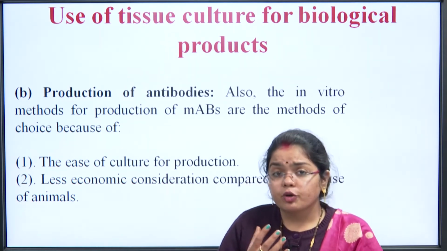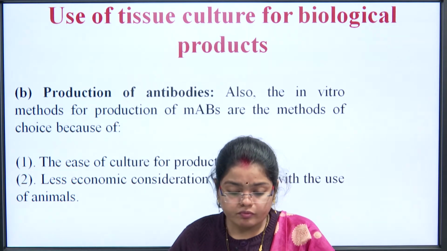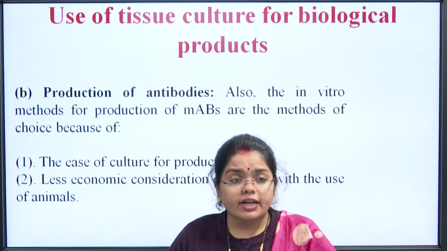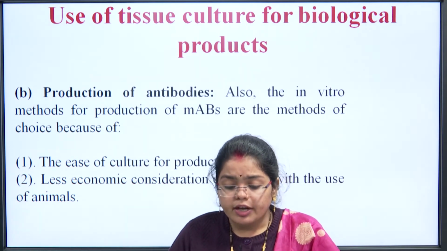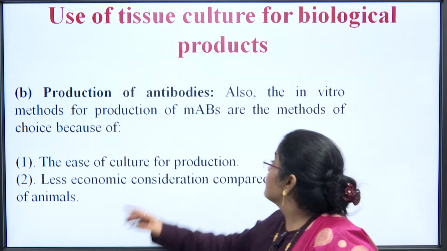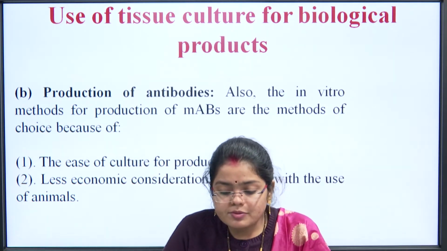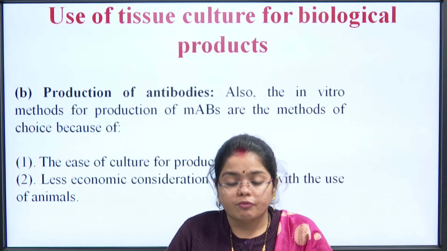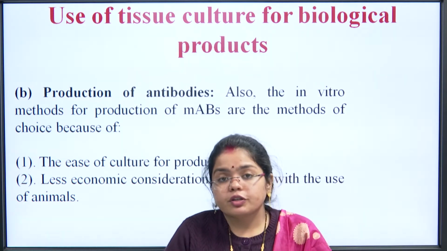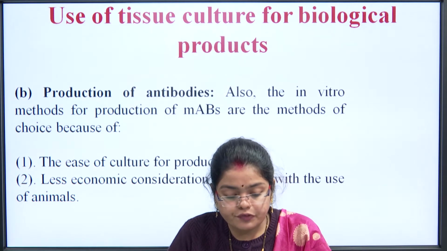But the production of vaccine is very fast when we take up the cell culture. Then comes your production of the antibodies. Also the in vitro methods for the production of the monoclonal antibodies, MABs, are the methods of choice. Why? The ease of culture for the production and the less economic consideration compared with the use of the animals.